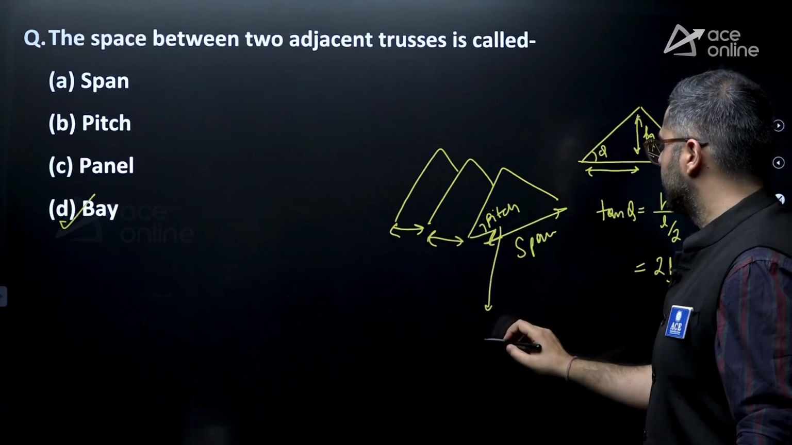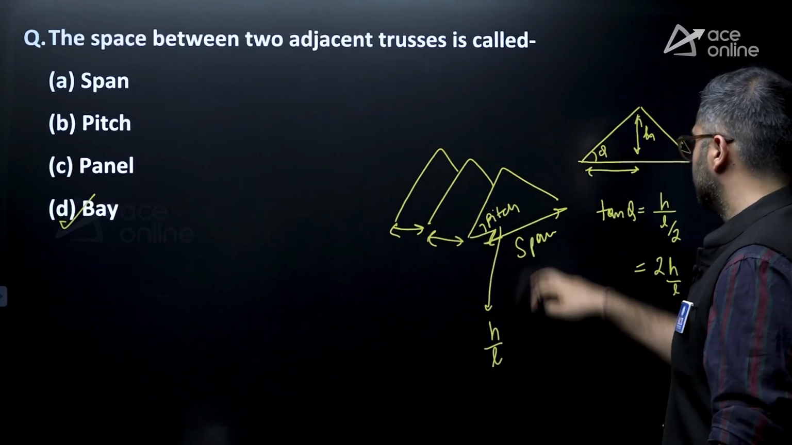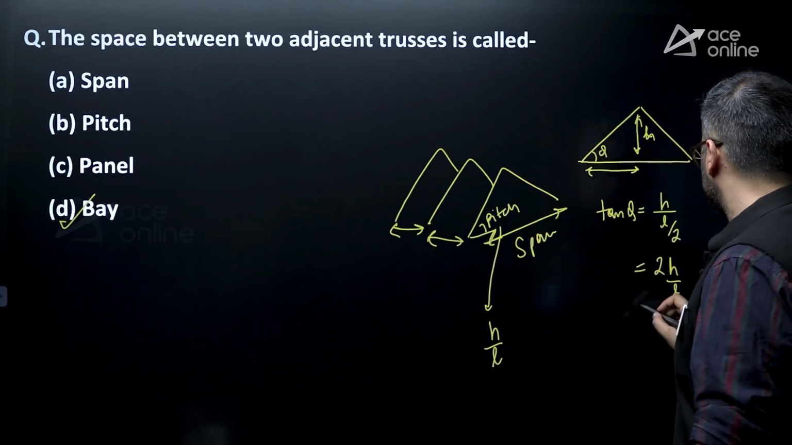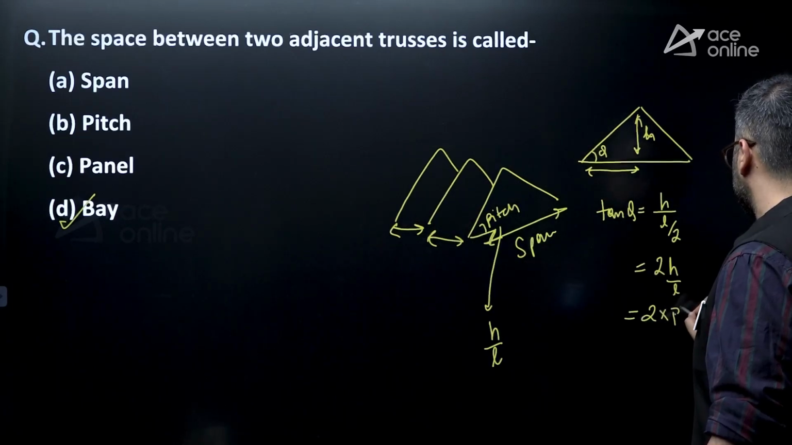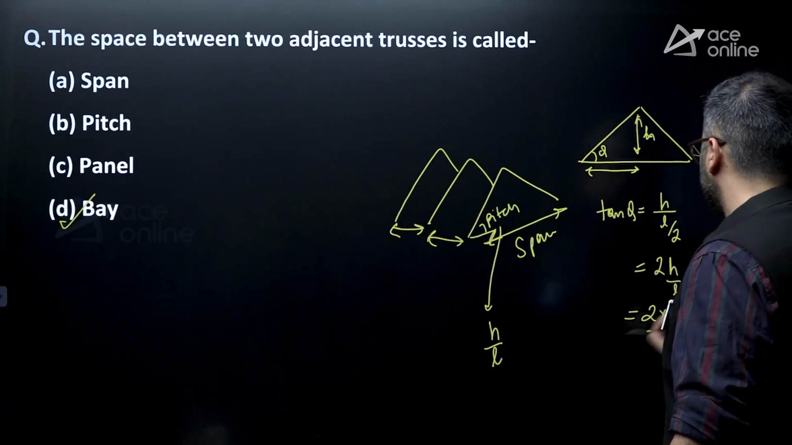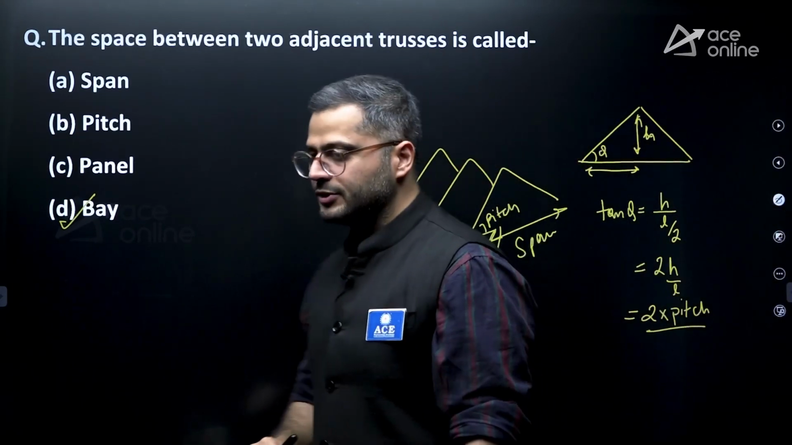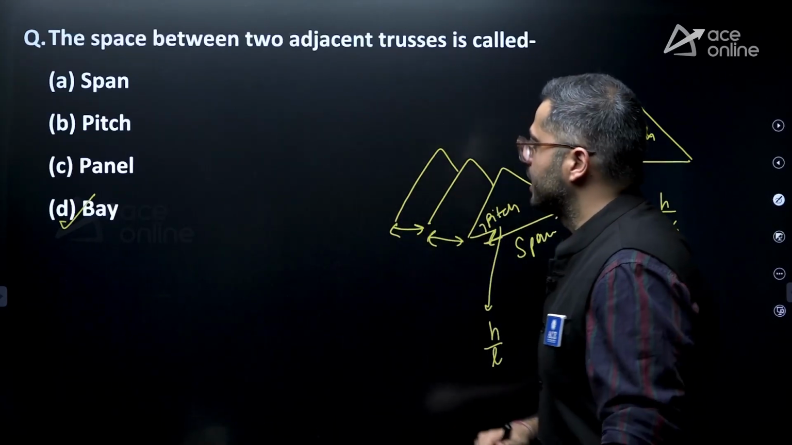The pitch over here is equal to h by L, the rise divided by the entire span. So slope is nothing but twice the pitch. You can keep in mind that slope is equal to twice the pitch, right? This is also asked a lot of times.